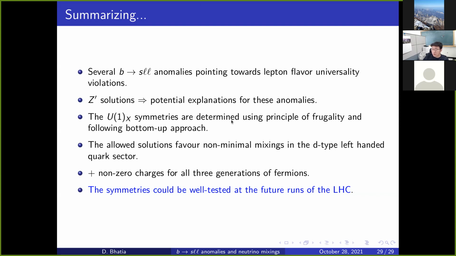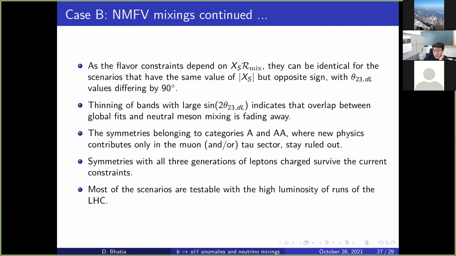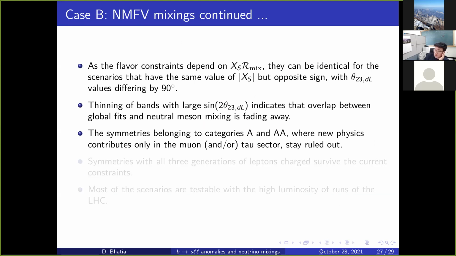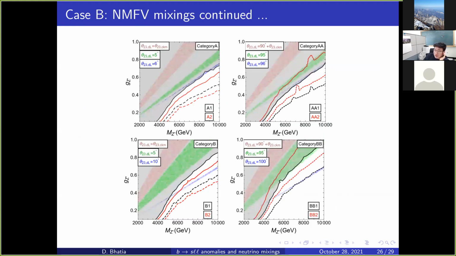Could you go back to page 27? No, one more before. Yeah, here. I have a question about the collider limit. What is the bump? I think this is something in the extrapolation.